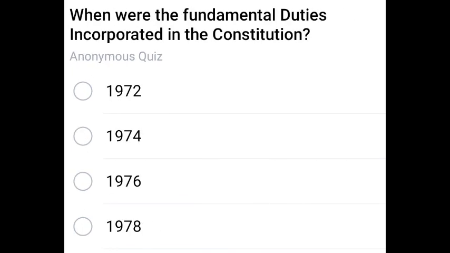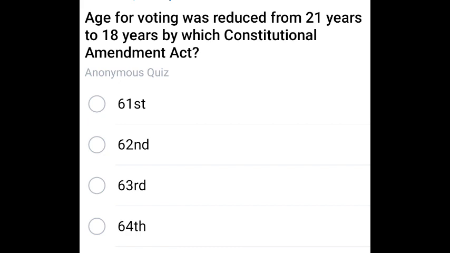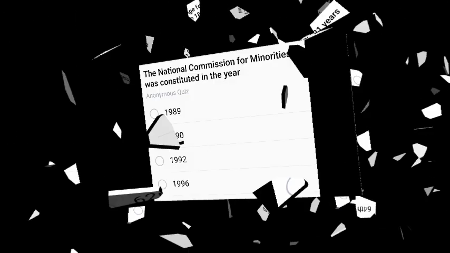Next question: when were the fundamental duties incorporated in the Constitution? The right answer is 1976. Fundamental duties were incorporated in the Constitution in 1976. Next question: age for voting was reduced from 21 years to 18 years by which constitutional amendment? Very important question. The correct answer is 61st Amendment Act.